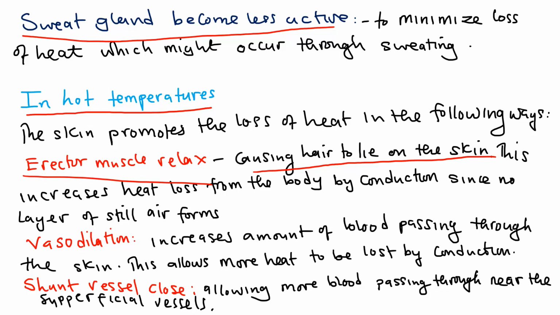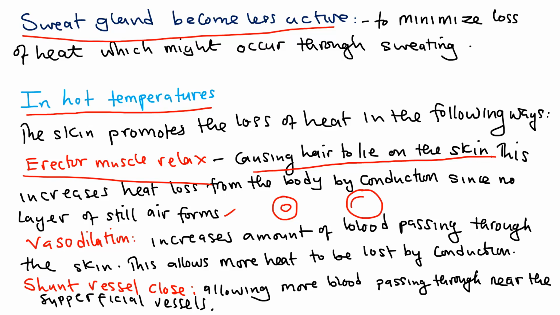So erector muscles relax, causing the hair to lie on the skin. This increases heat loss from the body by conduction, because no layer of still air forms. The other way is vasodilation. Let's say the lumen of the arterioles is like that.